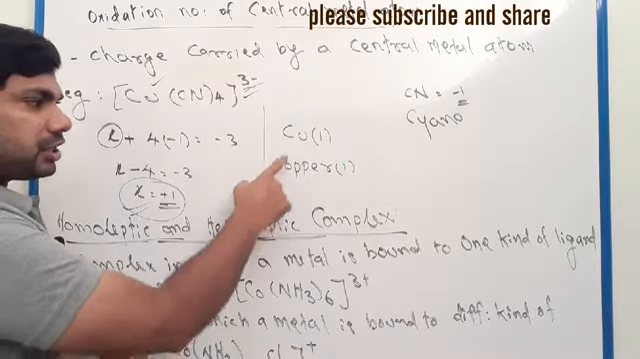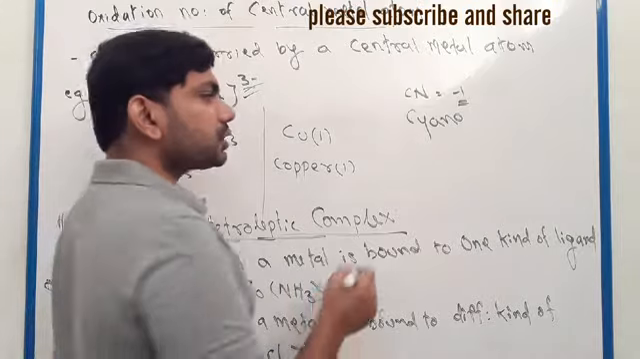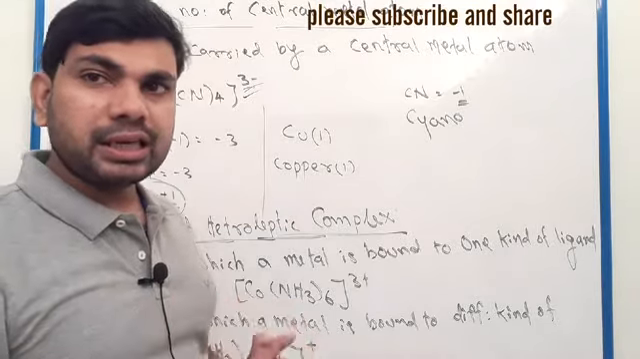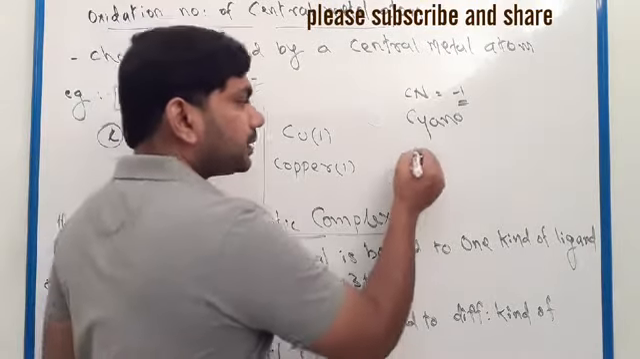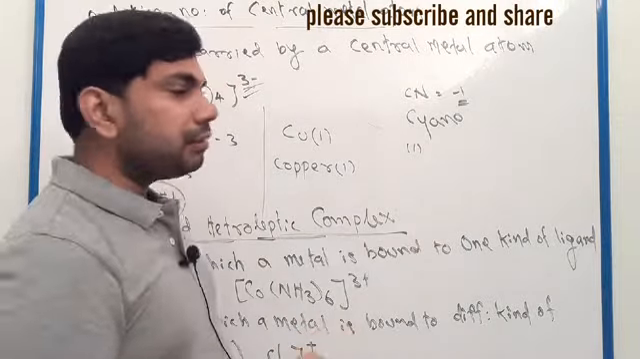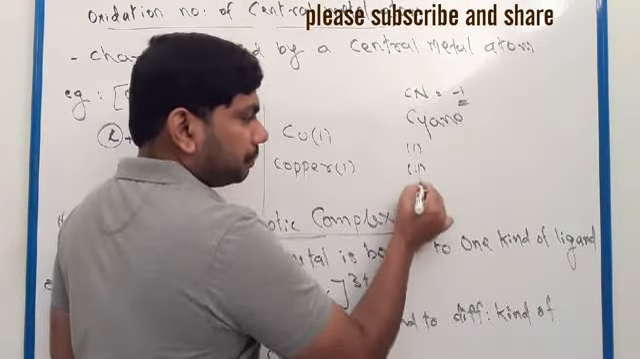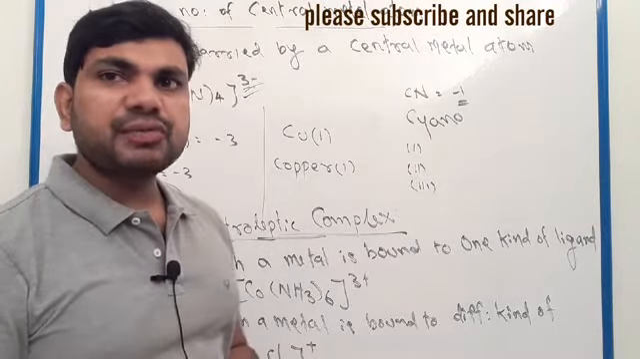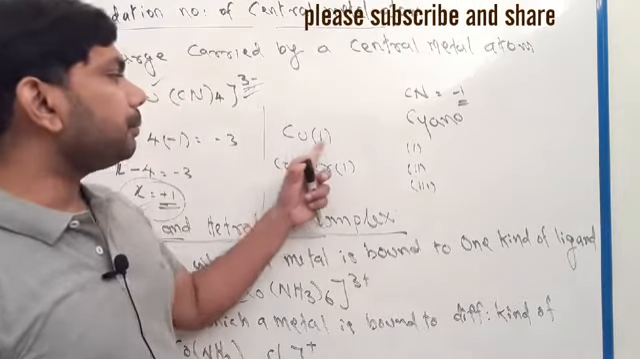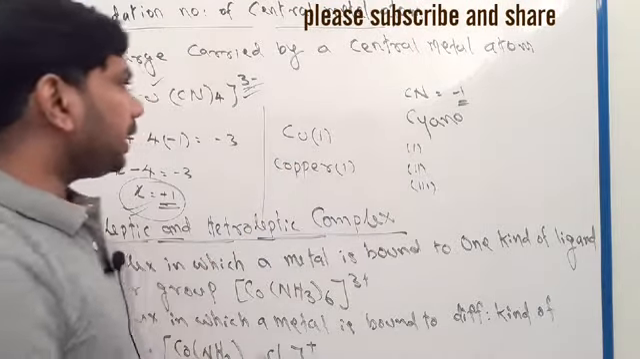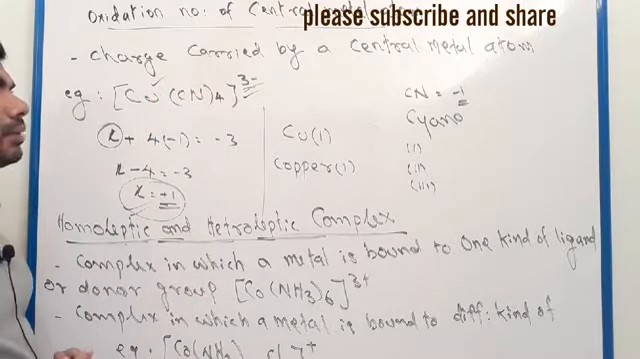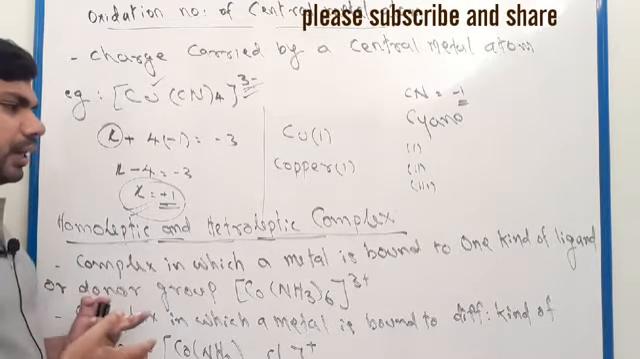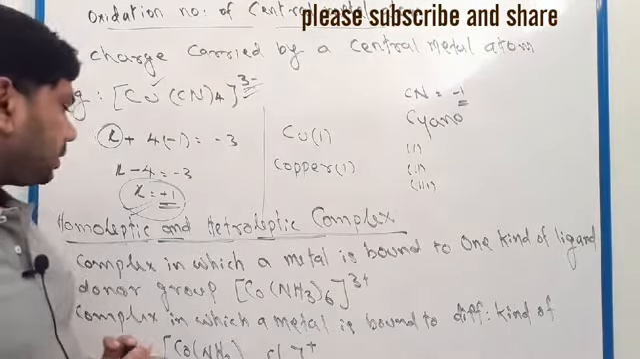Okay, so we will write it like this. We will use Roman numerals to indicate the charges of the central metal atom, for example +1, +2, +3. We will use Roman numerals to represent the charges of the central metal atom. Here copper has +1 charge. So we can find the charge of the central metal atom like this, using the charges of ligands. Clear?